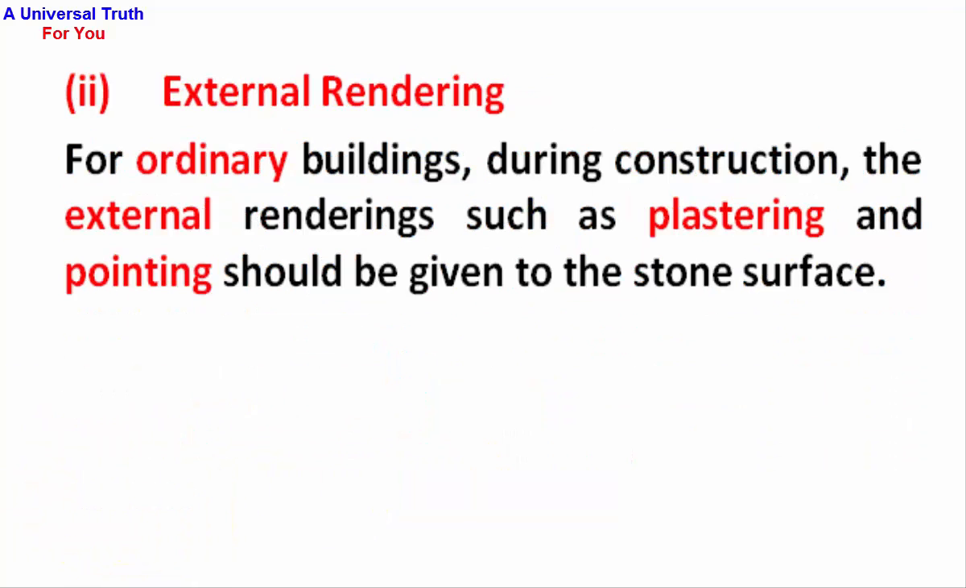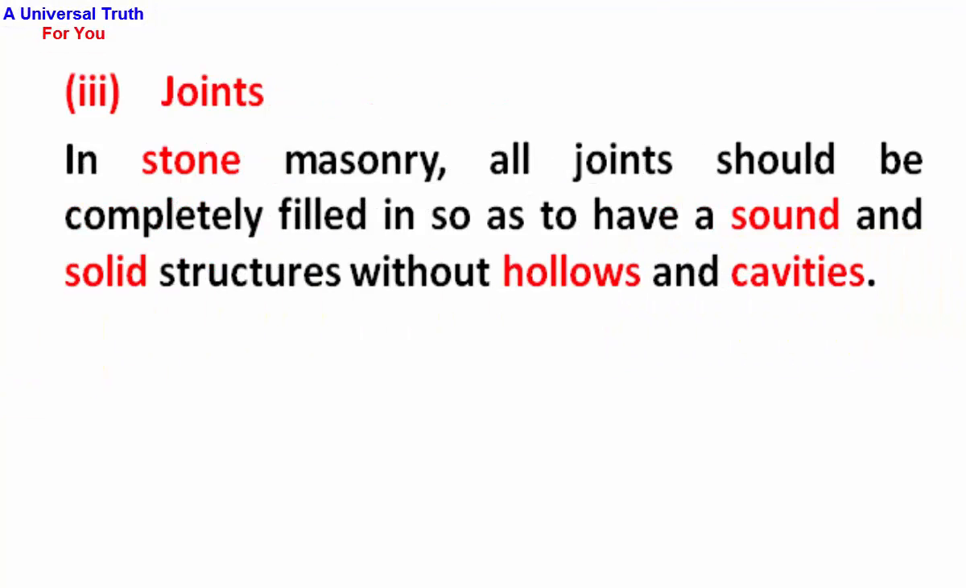Next point, number 2, external rendering. For ordinary buildings during construction, the external renderings such as plastering and pointing should be given to the stone surface. Number 3, joints. In stone masonry, all joints should be completely filled in so as to have a sound and solid structure without hollows and cavities.